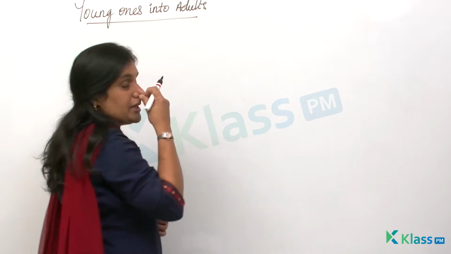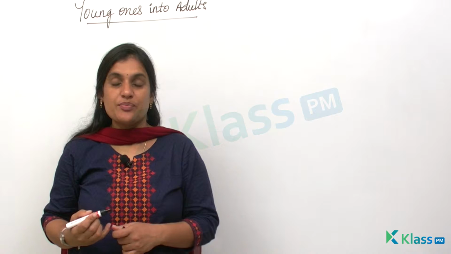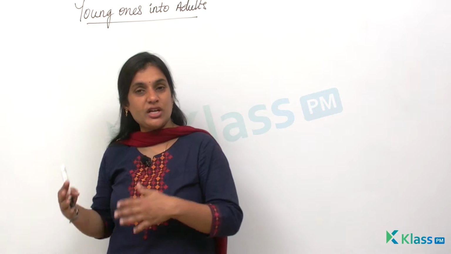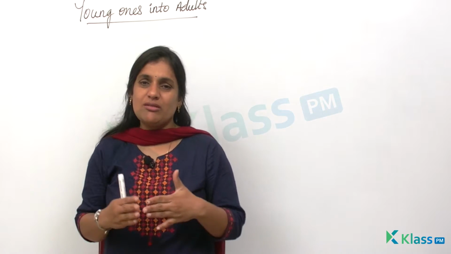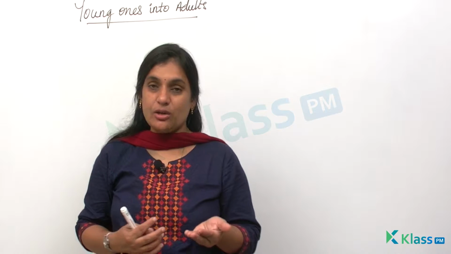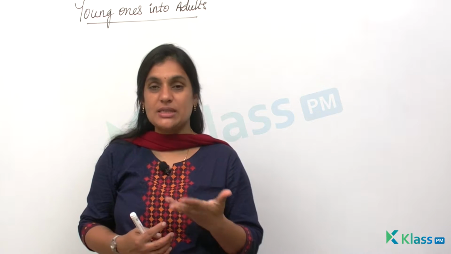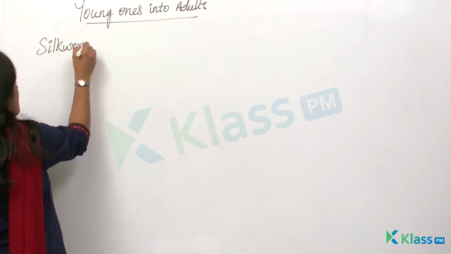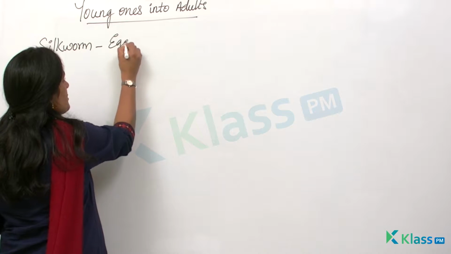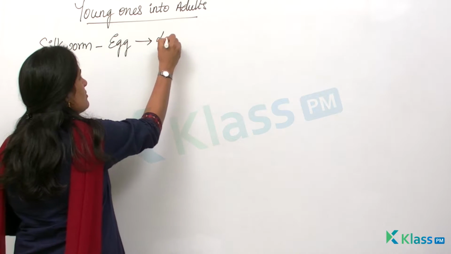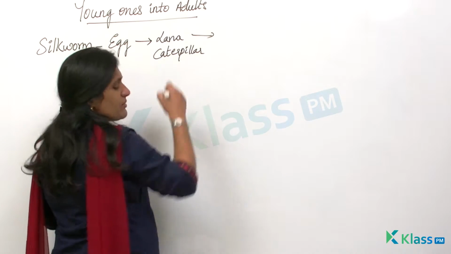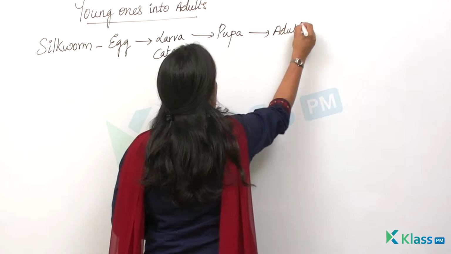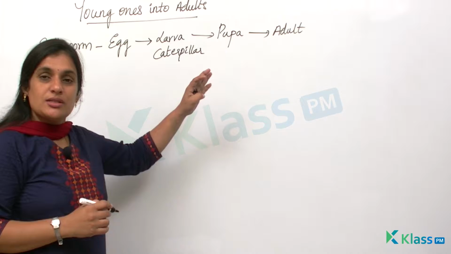We have seen that there are many oviparous organisms which lay eggs, and these eggs will take time to develop into a baby. The new individuals produced by hatching eggs take time to develop into an adult. Like the life cycle of the silkworm. You all know how the silkworm produces silk, right? And it has a life cycle too. How is the silkworm developed? From the egg stage, right? The silkworm lays eggs which develop into a larva, like a caterpillar, and the larva develops into a pupa, and the pupa will develop into an adult. So these are the different stages in the case of oviparous animals.